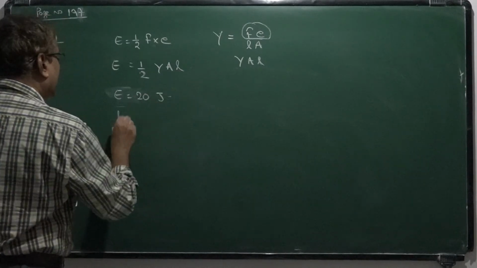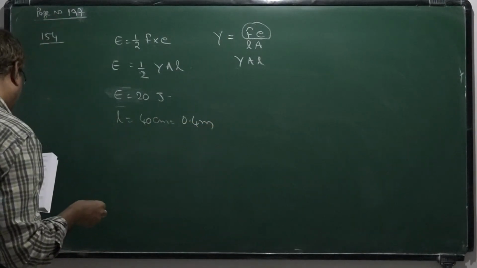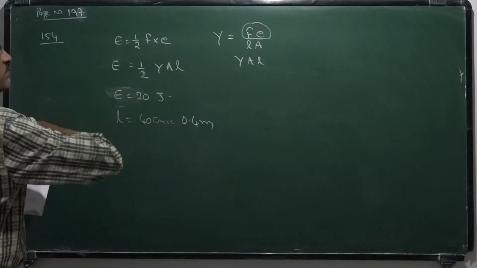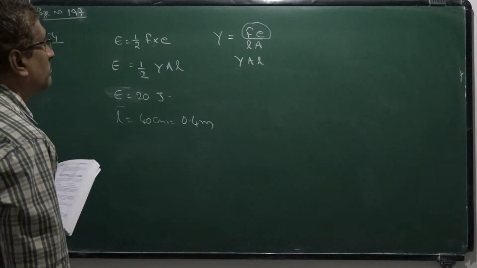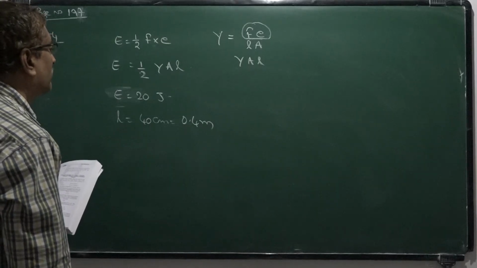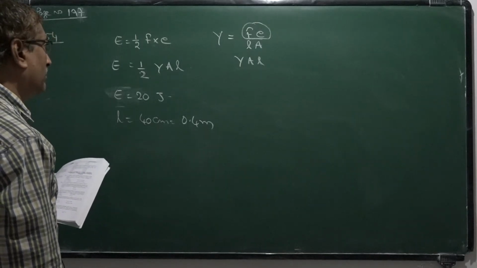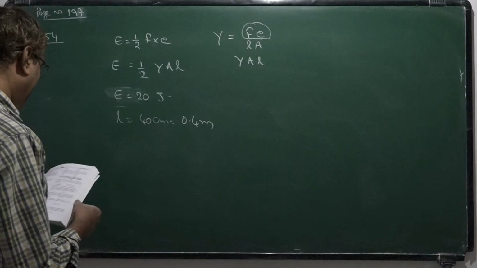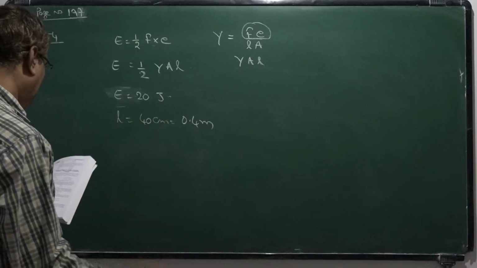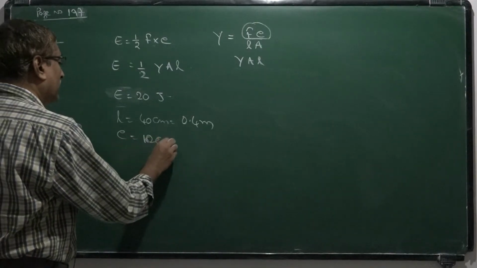and length l is given as 40 centimeter, that is 0.4 meter, and extension is given as 10 centimeter, that is 0.1 meter.